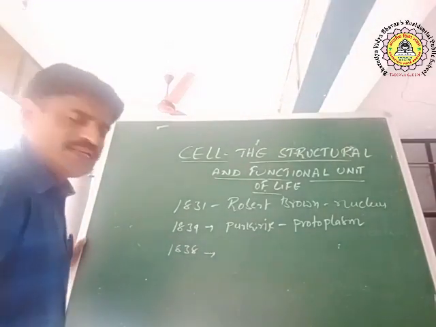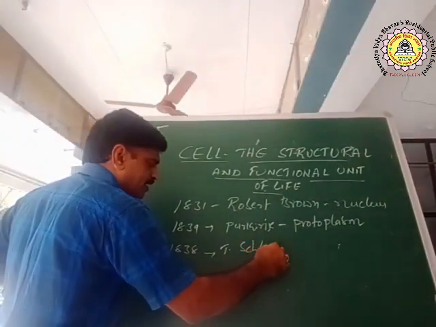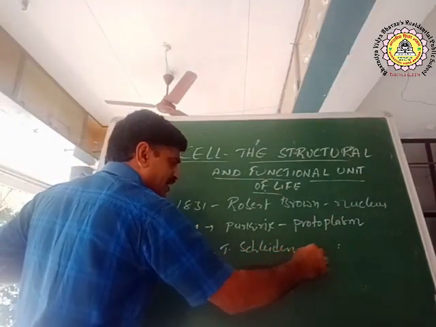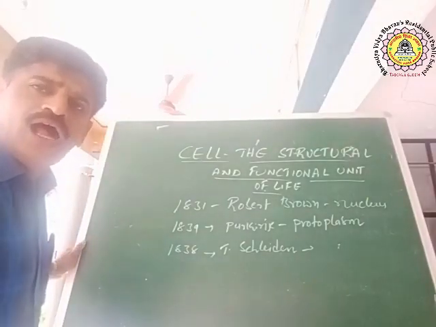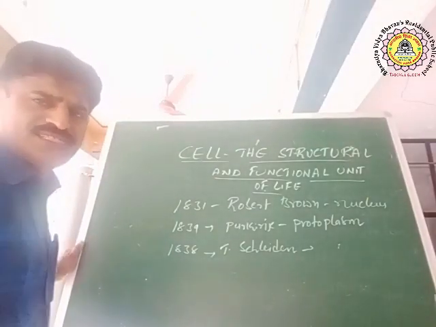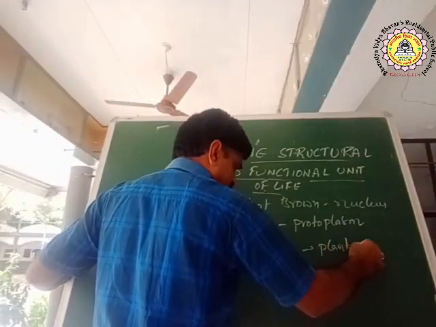Then in the year 1838, T. Schleiden, S-C-H-L-E-I-D-E-N, proposed that all plants are made up of cells, so he discovered plant cells.